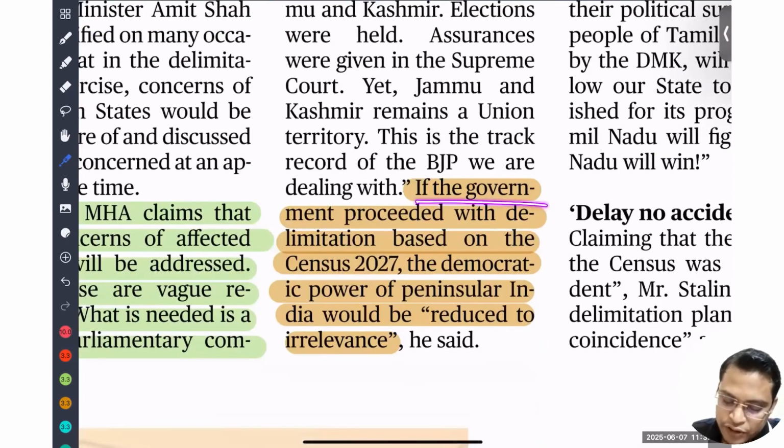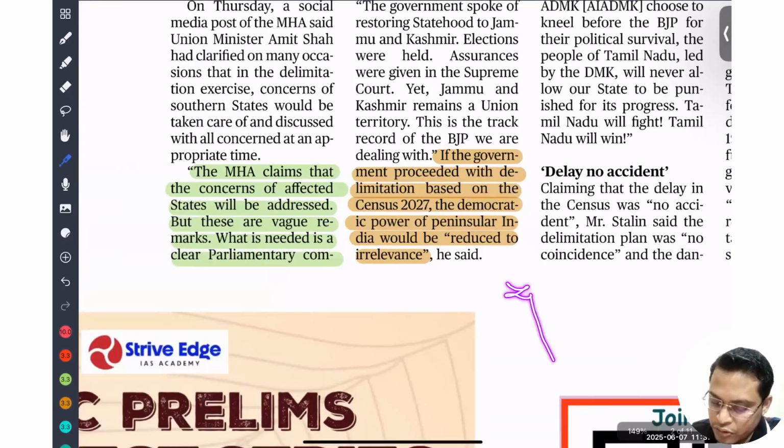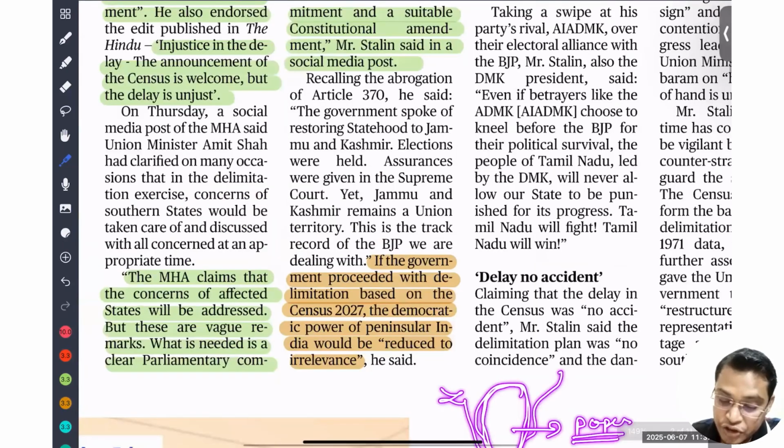Okay, this is what was said by MK Stalin. If the government proceeds with delimitation based on Census 2027, then the democratic power of peninsular India, that means this portion, will be affected. Their population has already declined because of population control, so their seats in the Lok Sabha are going to decline. Because of that, they are apprehensive.